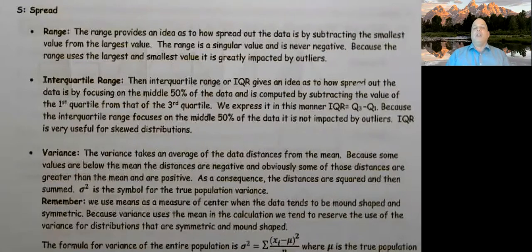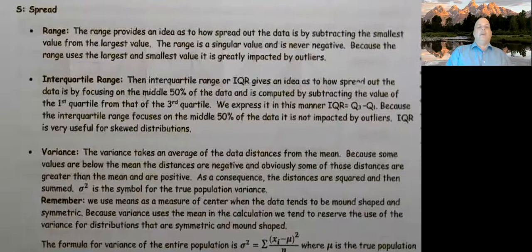And the reason we like the IQR is it's not impacted by outliers because it ignores the upper 25% and the lower 25%. The range, on the other hand, is always impacted by outliers every single time because it includes the outliers, whereas the interquartile range does not. So we like using IQR as a measure of spread.